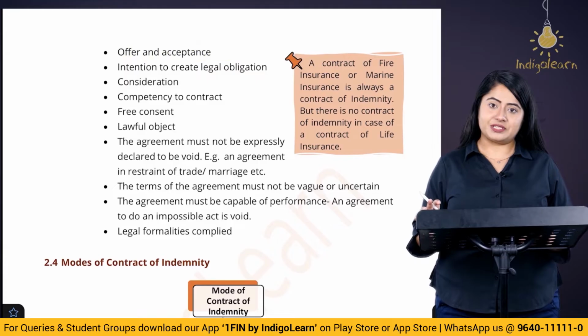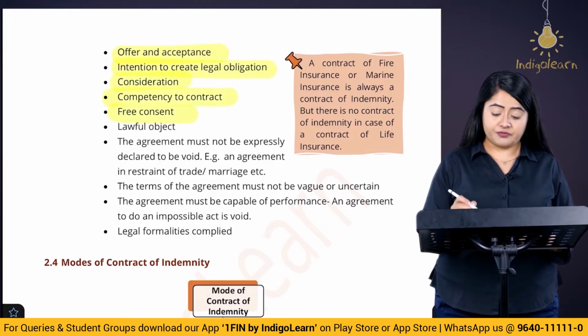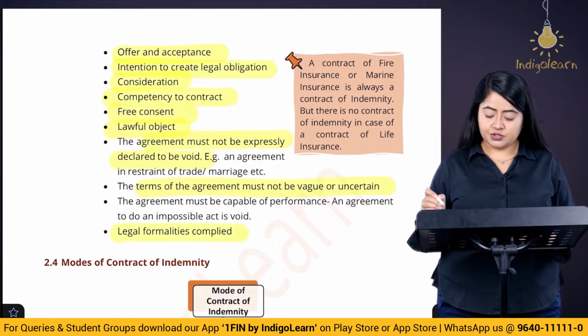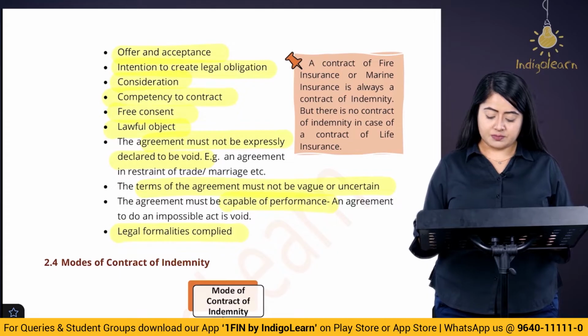The next important thing is that all the essentials of a valid contract should be present in this contract of indemnity. So there has to be an offer and acceptance, there has to be an intention to create legal obligation, there should be consideration, parties should be competent, there should be free consent, lawful object, agreement must not be expressly declared to be void, terms and agreements must not be vague or uncertain, legal formalities should be properly complied, agreement must be capable of performance, it should not be impossible.